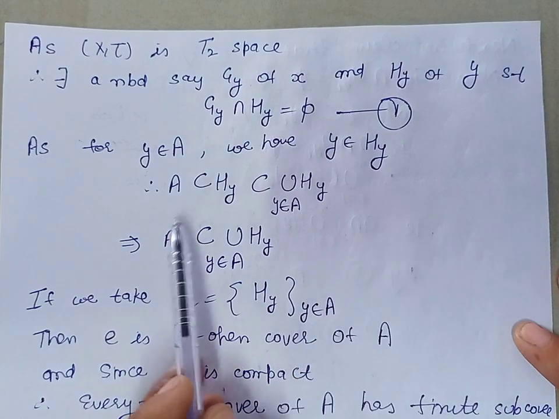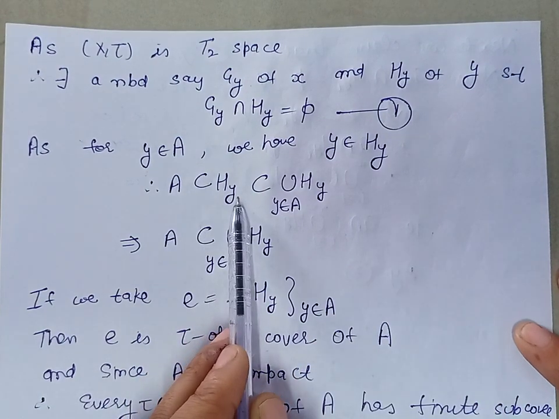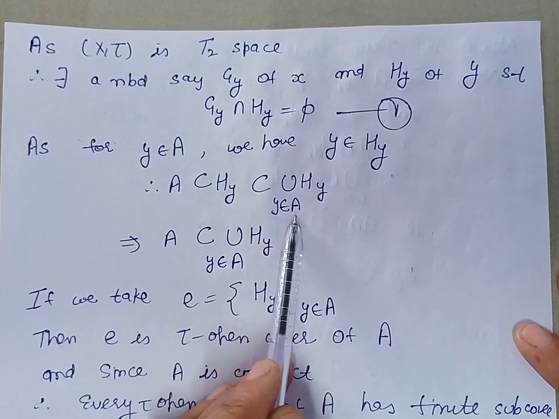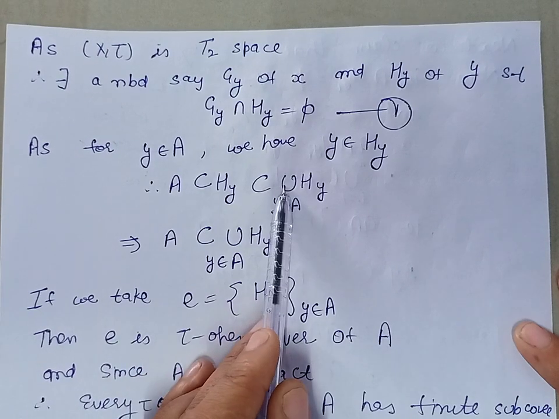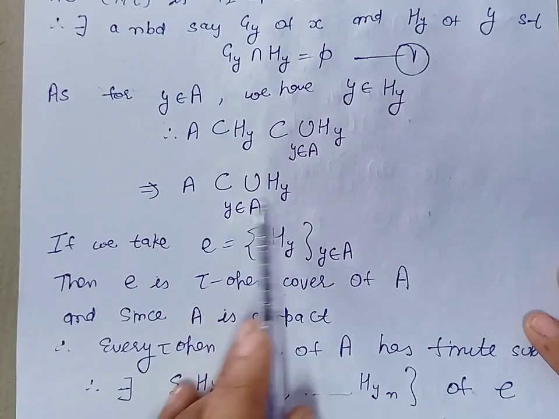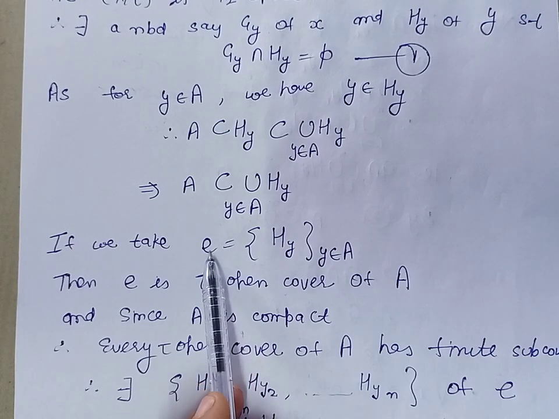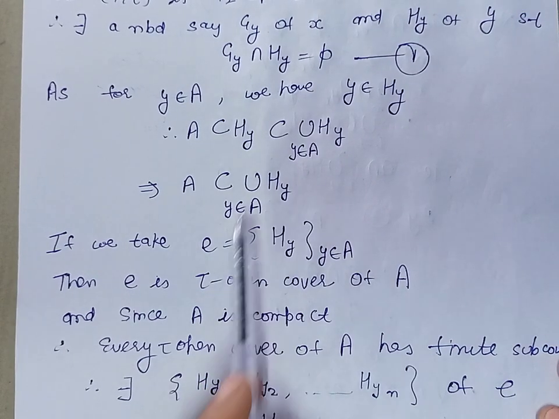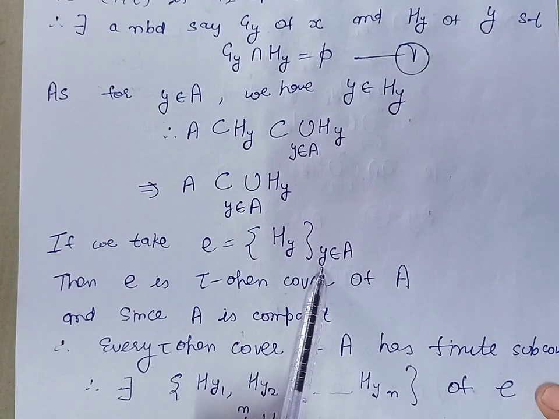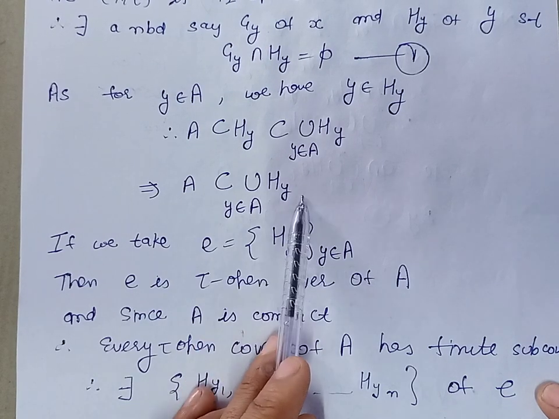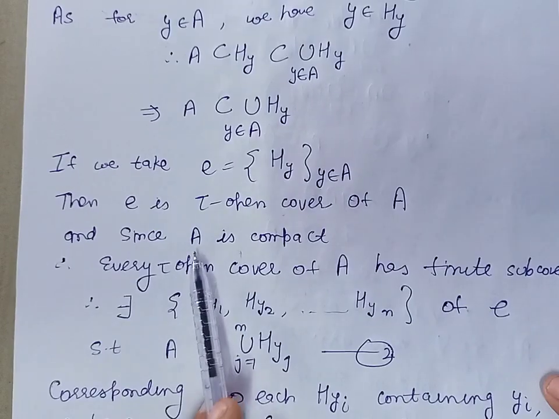So we can say that A is contained in the union of HY, where Y belongs to A. Now, if we take the collection E of the members HY, where Y belongs to A, then this E is an open cover for the set A, because A is contained in their union, and A is compact.